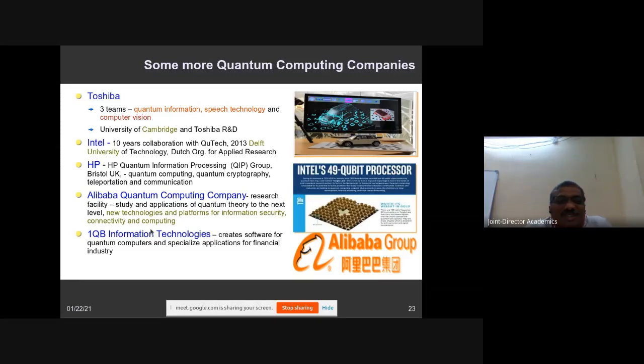Alibaba is another company which is working, especially towards developing new technologies and platforms for providing these quantum computing facilities. IBM is also especially creating software for quantum computing.